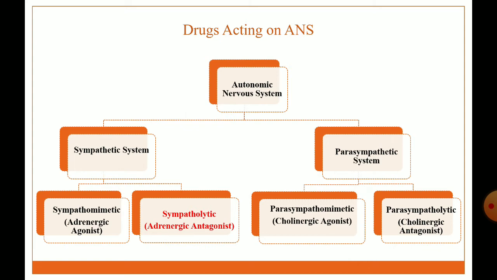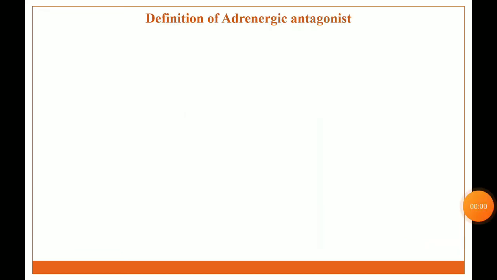Second class of the autonomic nervous system is the parasympathetic system. According to the action of drugs, it can be classified into two types. First one is the parasympathomimetic agent, also called cholinergic agonist, and second class is the parasympatholytic agent, also called cholinergic antagonist.